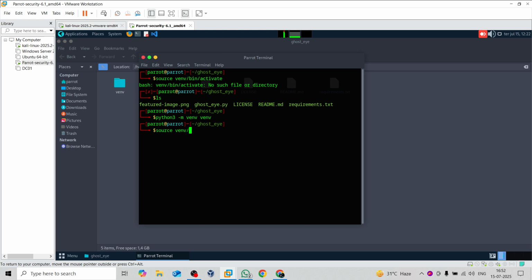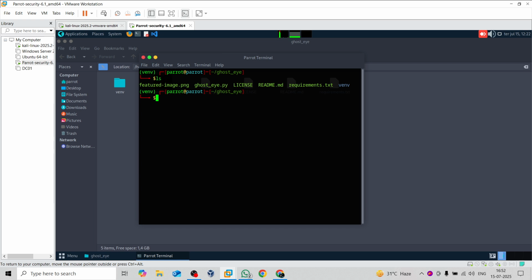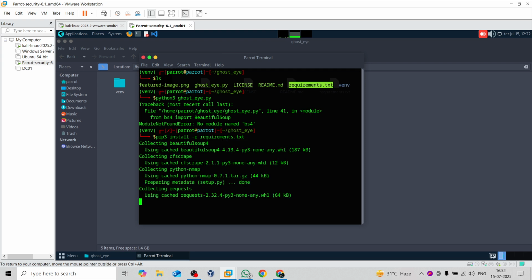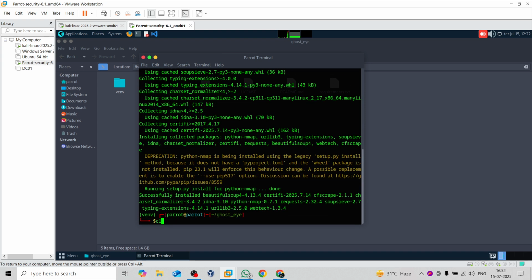Now I will activate this virtual environment with source venv. You can do this in the exam if any problems occur. So let me do it, and here we go. Now we are inside a virtual environment. Let me run the tool again, Python 3 ghost.py. Okay, we need to install the requirements also. Python 3 install requirements.txt. Here we go, and done.